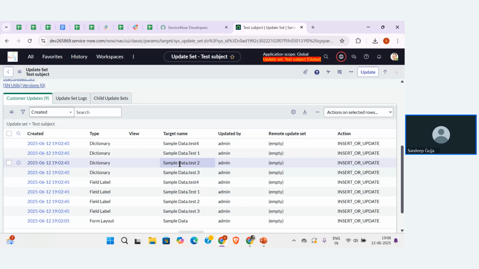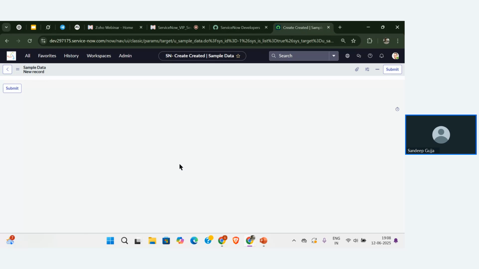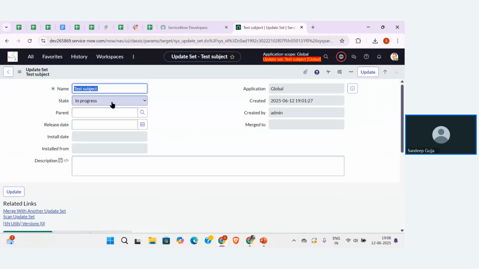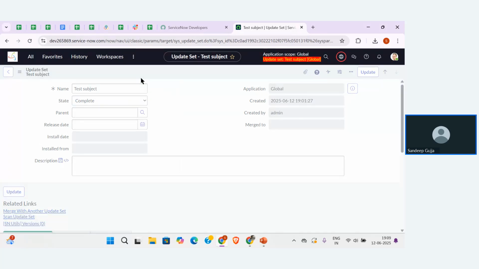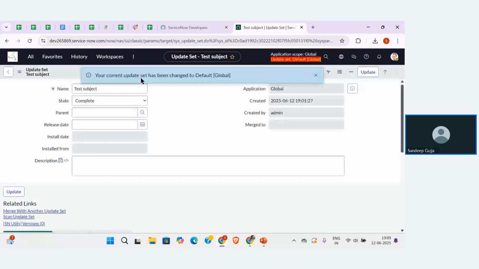So now let me go and change this state from in progress to complete, and move the configurations that I have created in the first instance to the second instance, so that we can check what configurations are stored in the instance and what can be moved from instance to instance. Then save the form to see the changes. Then we can see one change in the related links.